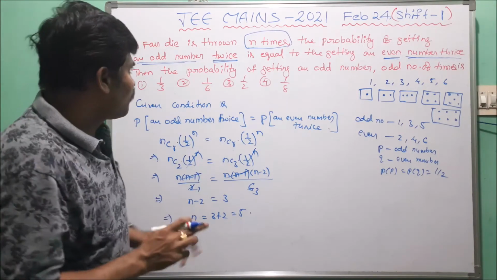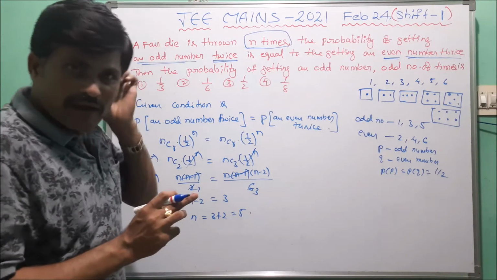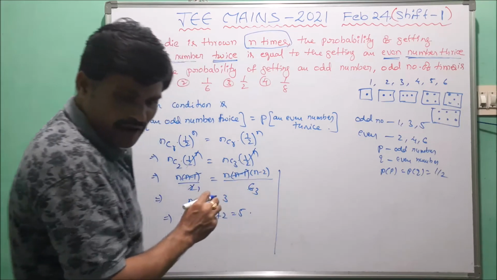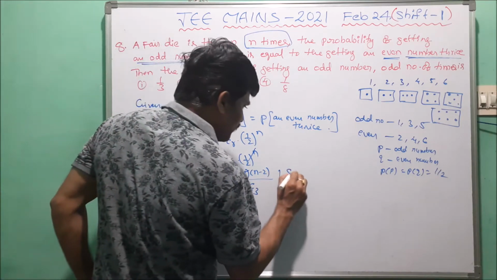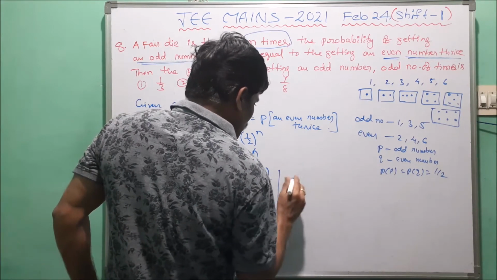Now to find the probability of getting an odd number of times, here we take the probability of getting an odd number as success.